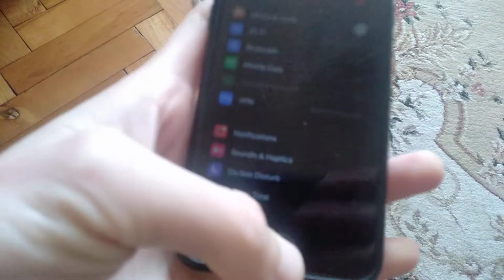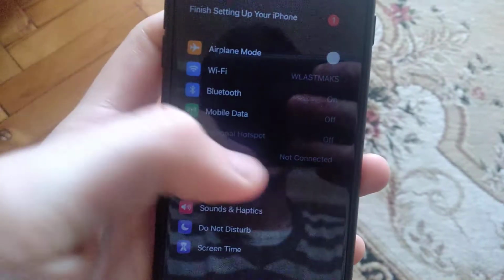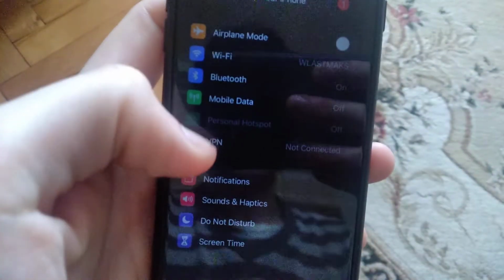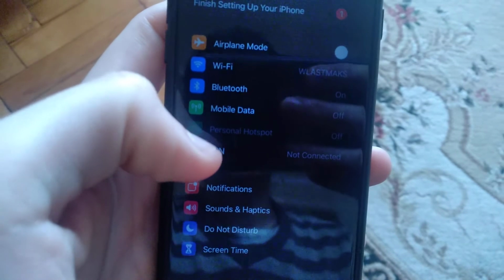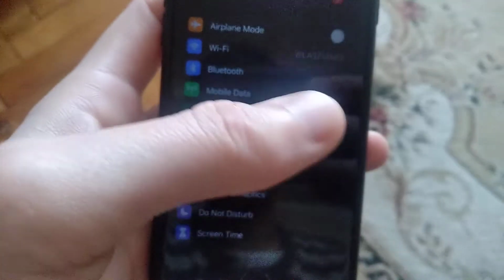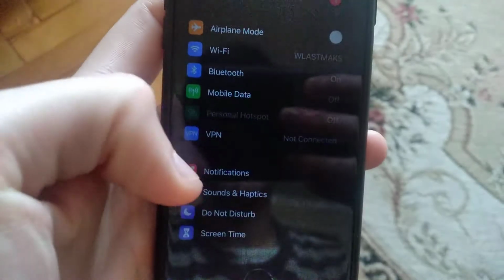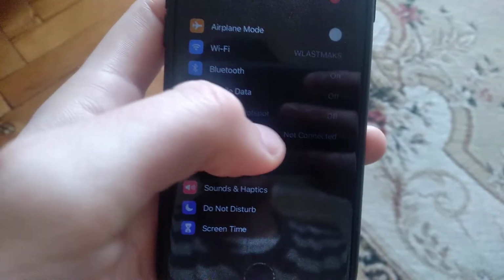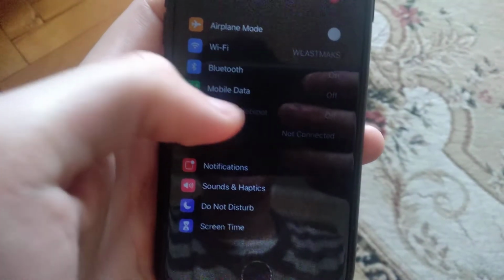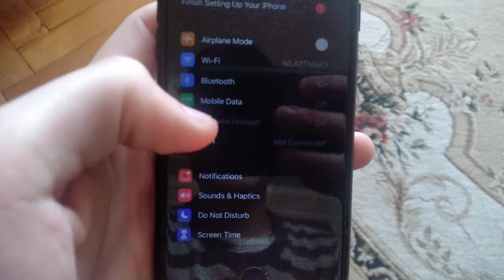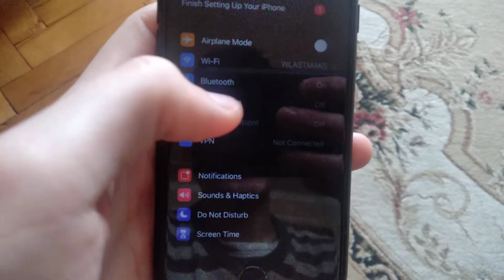So now here you can see that also, if we go back and open our settings again, you can see that personal hotspot disappears. When we close it from multitask, it will disappear, and now you can see that it's not available. It's not available because we turned off our mobile data.